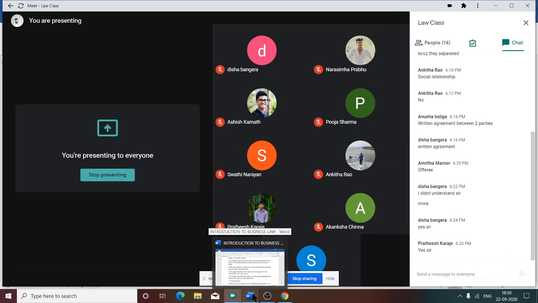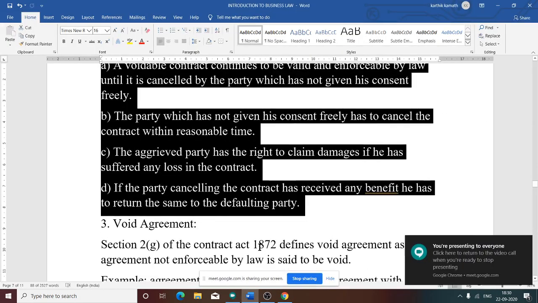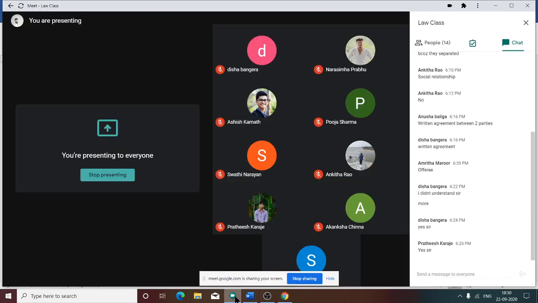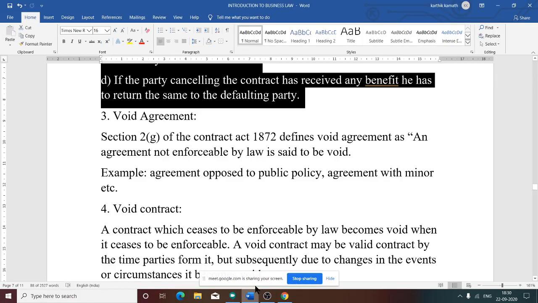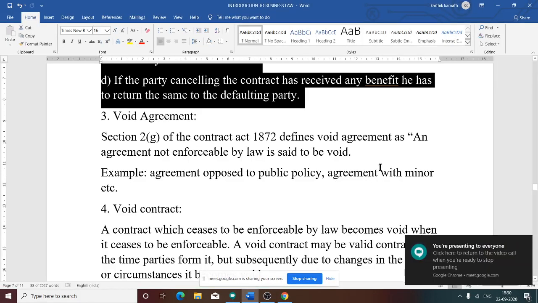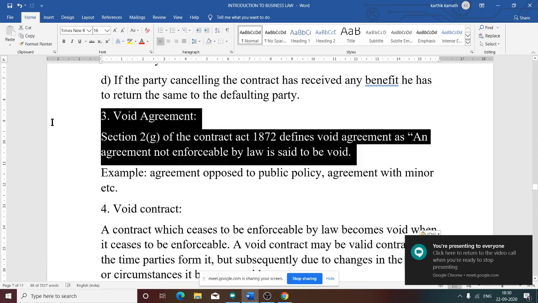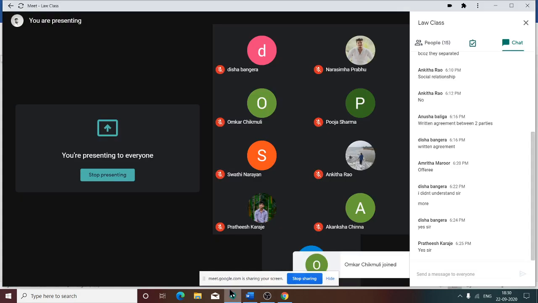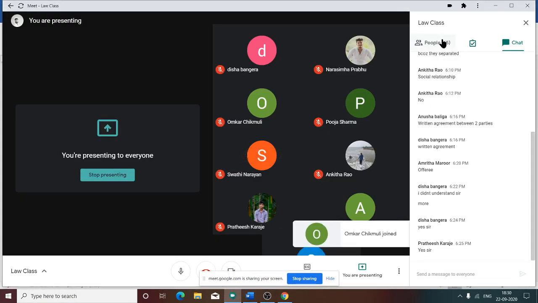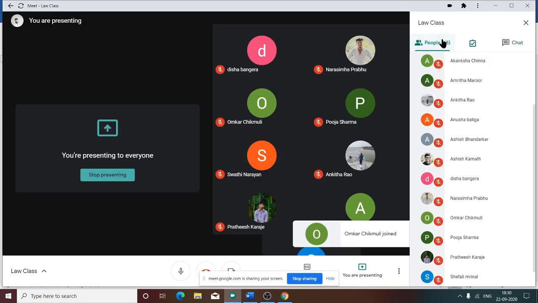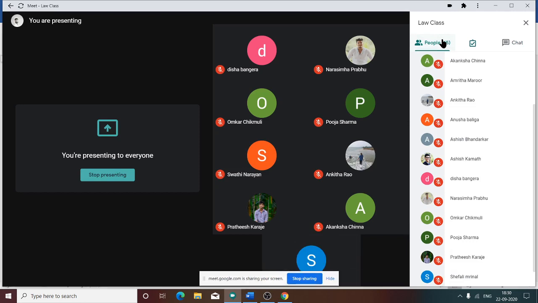Yes. So now next thing is void agreement. See now, what do you mean by void agreement? An agreement which is not enforceable by law is said to be void. In simple terms, an agreement which doesn't satisfy all the 10 rules of a valid contract is a void agreement.